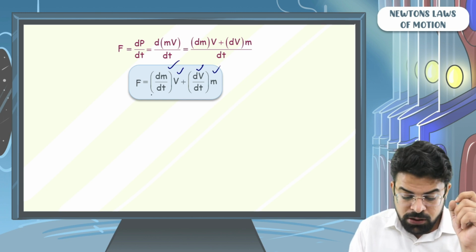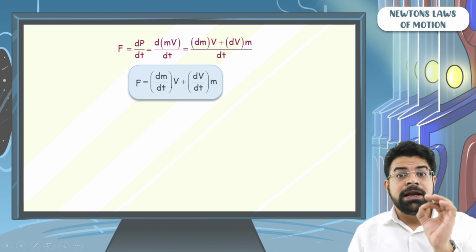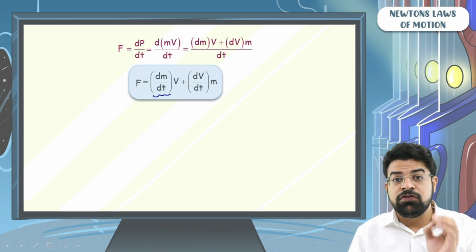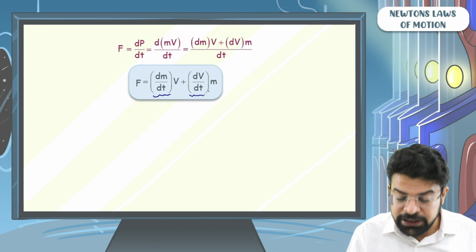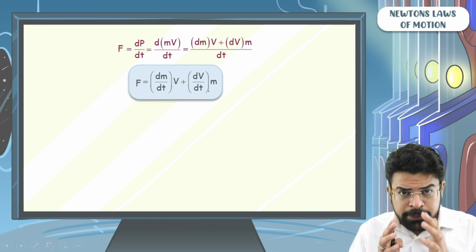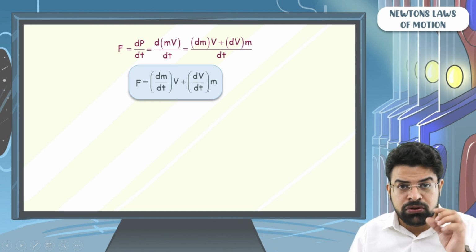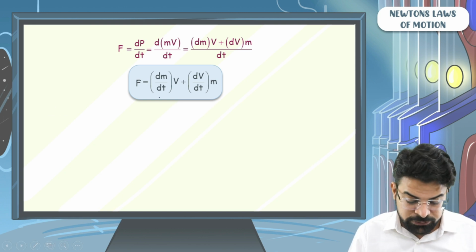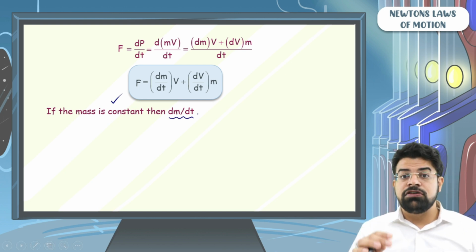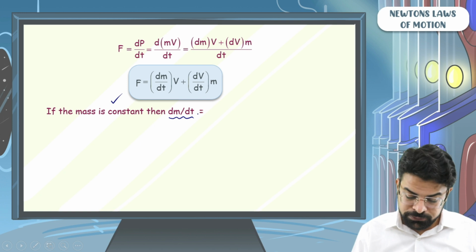What is dm by dt? Sir, dm by dt is the rate of change of mass with respect to time. What is dv by dt? The rate of change of velocity with respect to time. But for the type of particles we are talking about right now, the mass remains constant. So if the mass is constant, dm by dt, the rate of change of mass with respect to time, is 0.